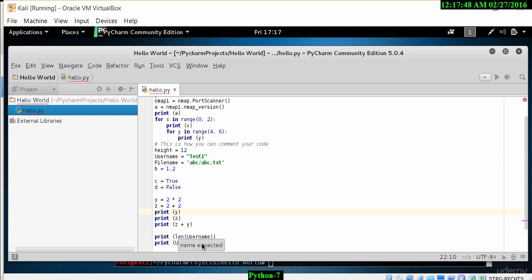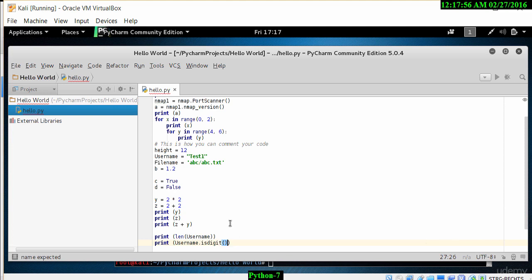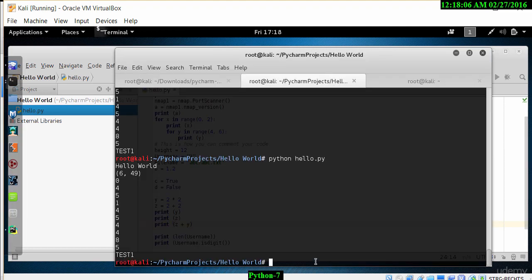So let's type in username.isdigit, and in this situation I'm going to change the username just to have a value of 1, just to prove that it is true when I run this program. So let's go in and run this program, and then I'll show you where it's a false condition.